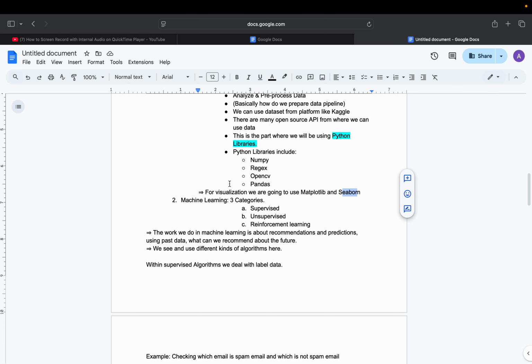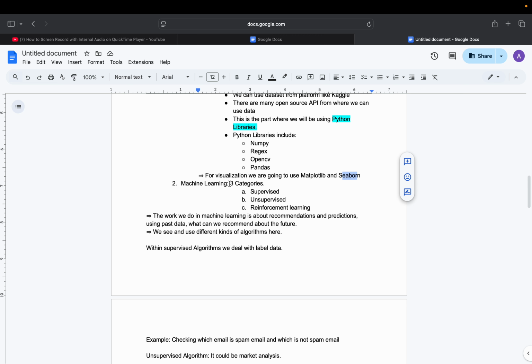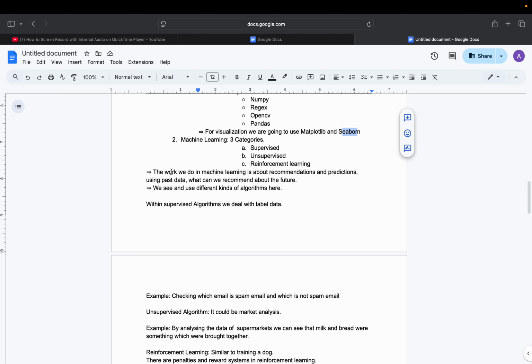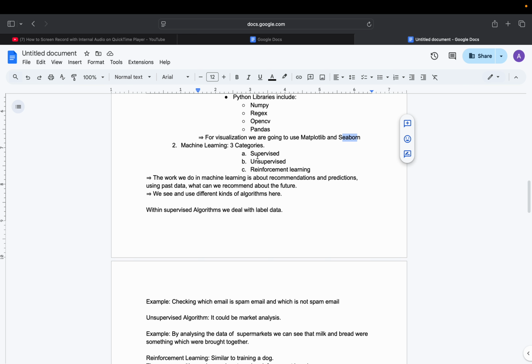Then moving on within data science, that is machine learning. Machine learning is categorized into three categories: supervised, unsupervised, and reinforcement learning. The work we do in machine learning is about recommendations and predictions. While dealing with models, we feed in data, and from that data we need to recommend or predict what future outcomes we will get from it.